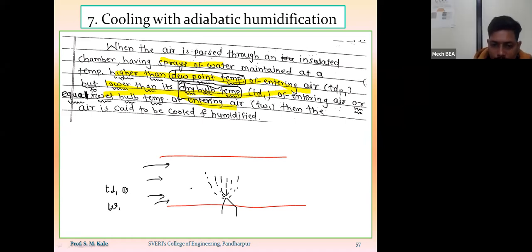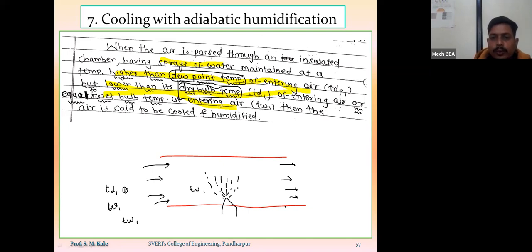That means here the wet bulb temperature will matter. If I maintain the spray of water with a wet bulb temperature equal to the wet bulb temperature of the entering air, then this cooling with adiabatic humidification process will occur.